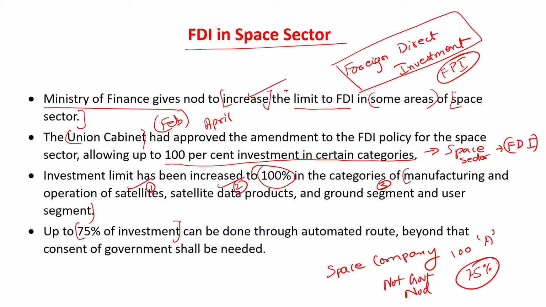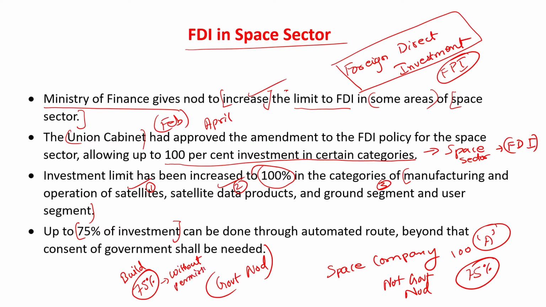Okay, but if the investment is more than 75%, suppose Elon Musk wants to buy company A completely, 100%, then what he will have to do is he will have to take governmental nod. All right. Or if Elon Musk wants to build a space company in India itself, then in building that company, 75% of investment Elon Musk can do without taking permission as such of the government. If the investment in building that company is more than 75%, then he has to take the permission.